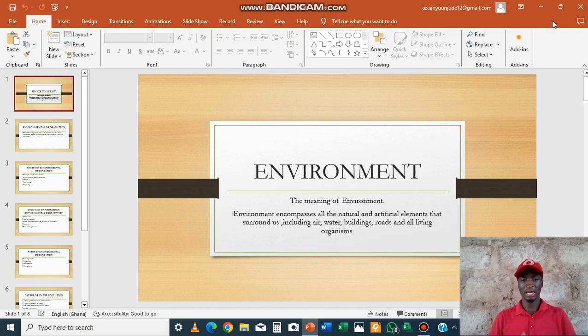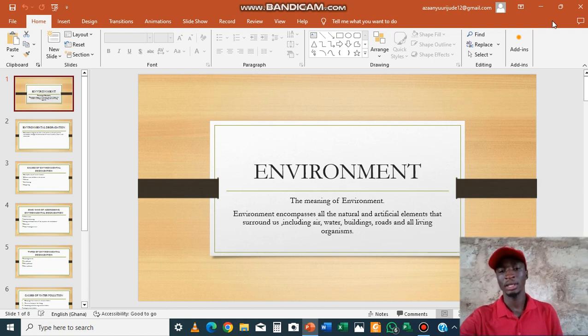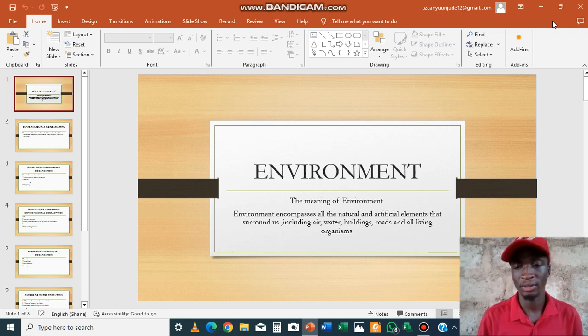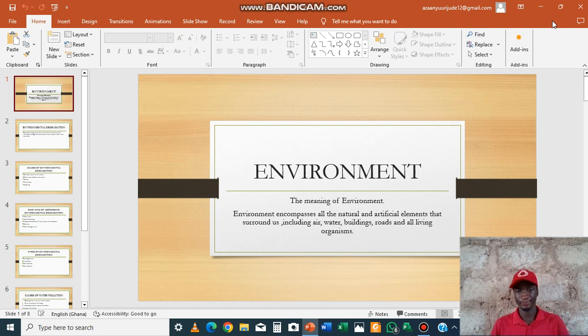The meaning of environment encompasses all the natural and artificial elements that surround us, including water, buildings, roads, and all living and non-living organisms that surround us. That's the term, or what is meant by environment. So after knowing the definition or the meaning of environment,